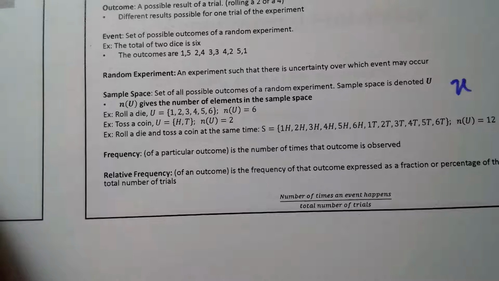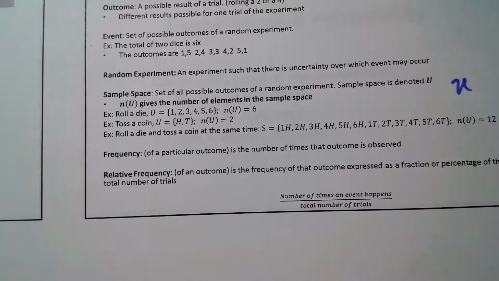The frequency of any outcome is just the number of times the outcome is observed. So if I'm tossing a coin 50 times and the outcome that I'm looking for is the number of heads that I see, then I'm going to tally up every head that pops up, and I'm going to use that as my frequency. It's the number of times heads occurs in my experiment.